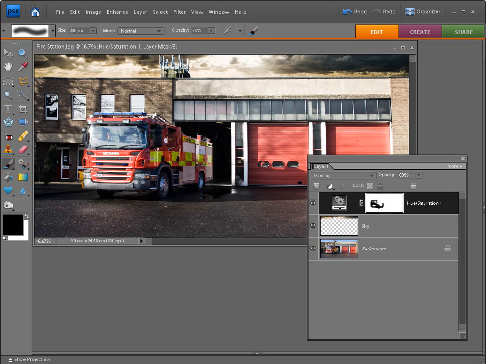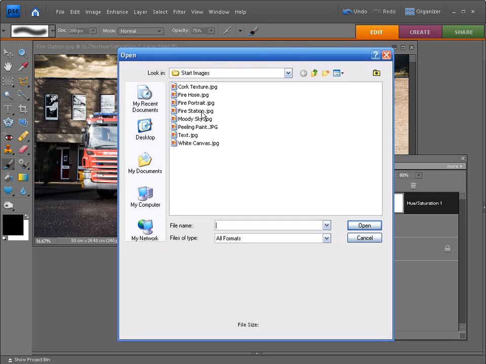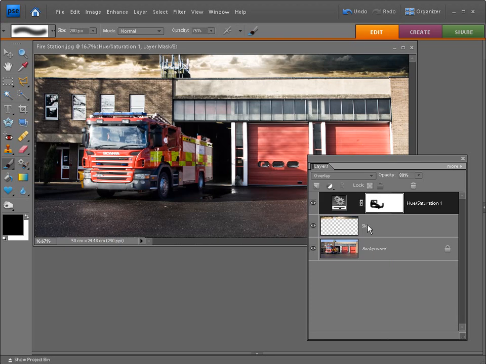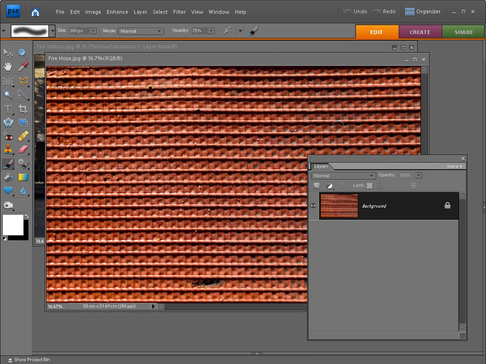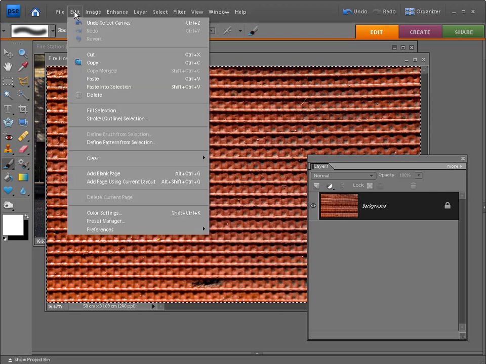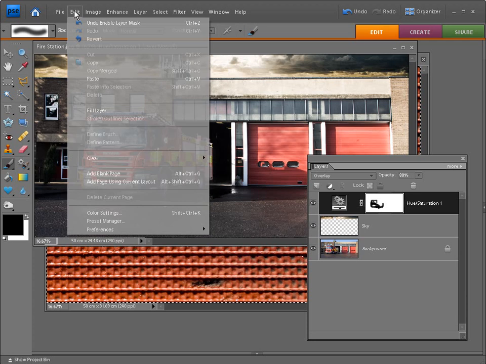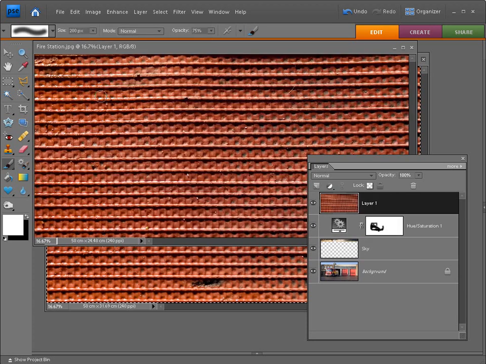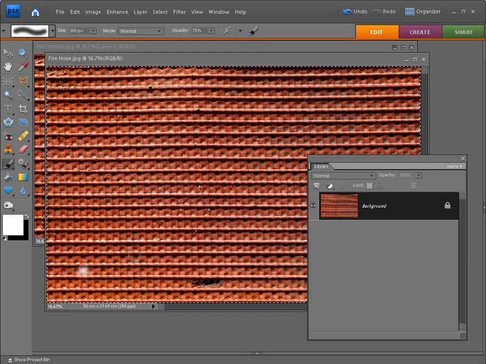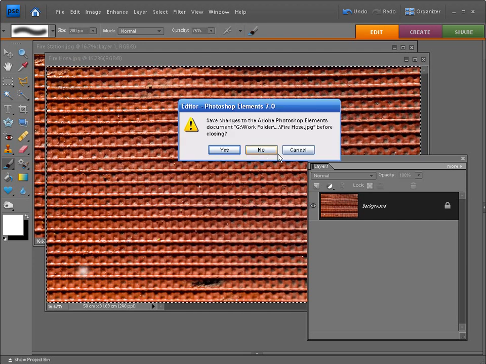So I'm going to go up to File, down to Open, and find the Start Images folder again. Now the file that we want to open is firehose.jpg, so find this from the list, and then click on Open to load it up into your version of Elements. Just like we did with the moodysky.jpg document, we want to select all of it, so hit Ctrl and A to bring up the marching ants around the outside, and then to make a copy of it, go up to Edit and down to Copy. Move back to the Fire Station document, and then go up to Edit and down to Paste. And then you can go back to the Fire Hose document, and we're all done with that for now, so you can close it down, and there's no need to save it.